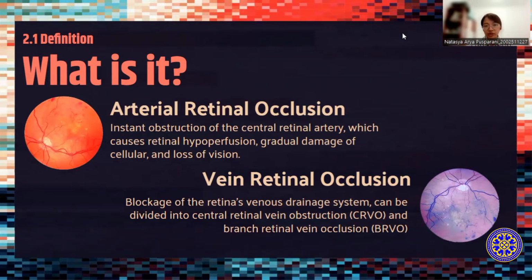As for the vein retinal occlusion, this is the blockage of the retina's venous drainage system. It can occur in two ways, the central retinal vein occlusion or CRVO, or the branch retinal vein occlusion or BRVO. CRVO is the blockage of the central retinal vein, which is located posterior to the lamina cribrosa of the optic nerve. It is further divided into two categories, non-ischemic and ischemic. As for the BRVO, it is a blockage of one of the central retinal vein's branches at an arteriovenous crossing.